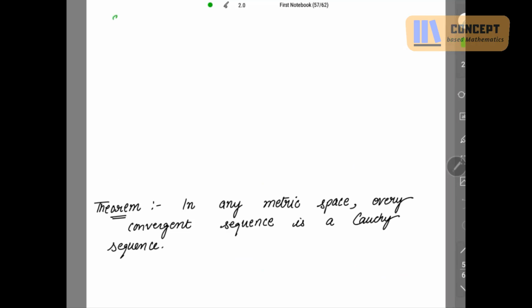Now since this K, which is the intersection of the compact sets, is contained in Kn. How?